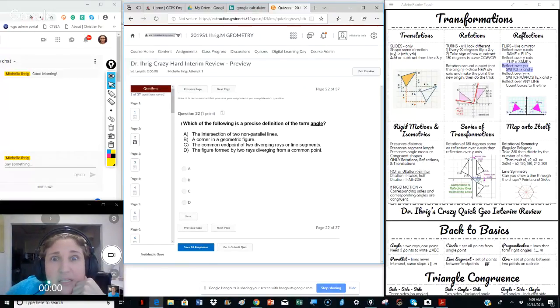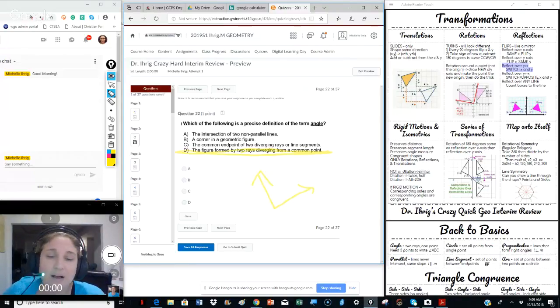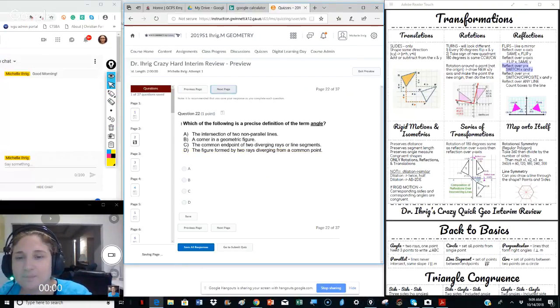Which of the following is a precise definition for angle? The precise definition is that they are formed by 2 rays. Okay. We don't use line segments because basically it's 2 rays. A line segment could cut it off, but really it's 2 rays. That's the precise definition.